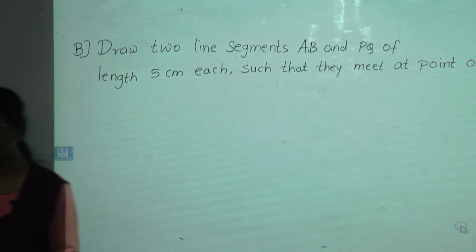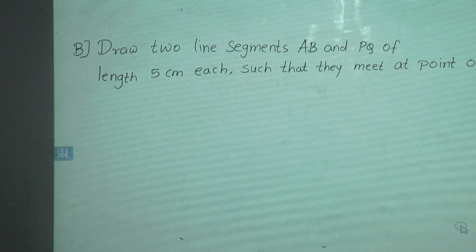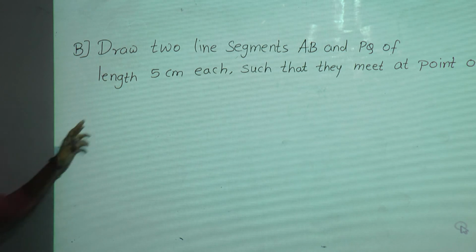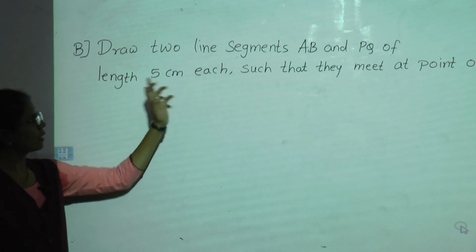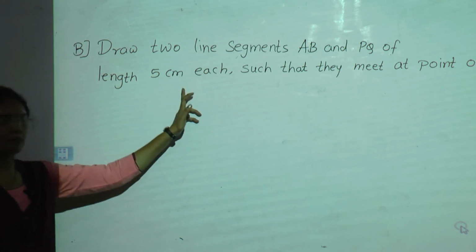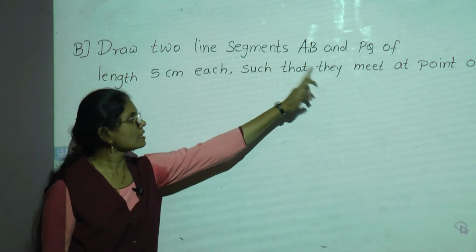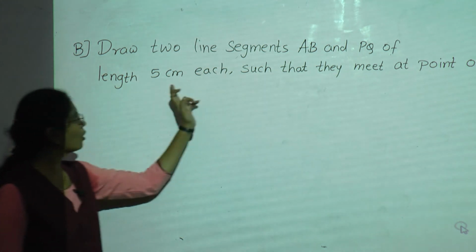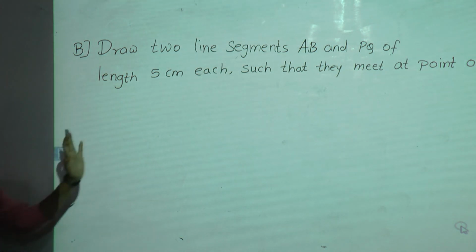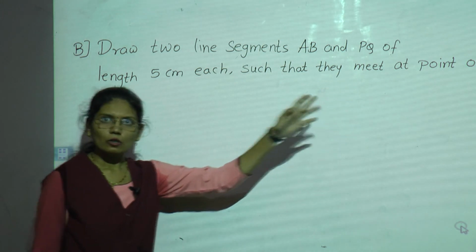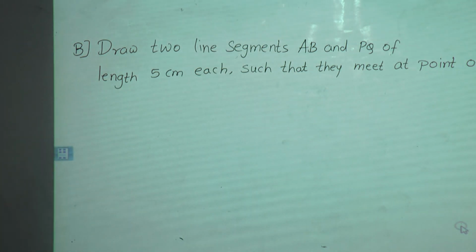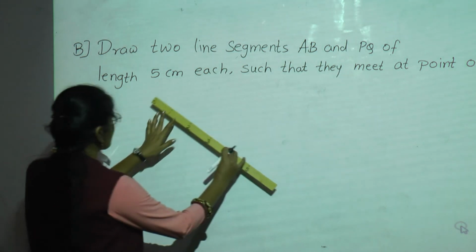Now in this question, what we have to do? We have to draw line segments AB and PQ. And what is the length of AB and PQ? 5 centimeter. Means we have to draw two line segments AB and PQ of 5 centimeter. But how we have to draw? Such that they meet at point O. So first we will draw line segment AB of 5 centimeter.